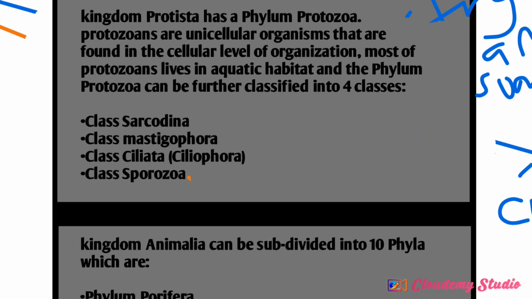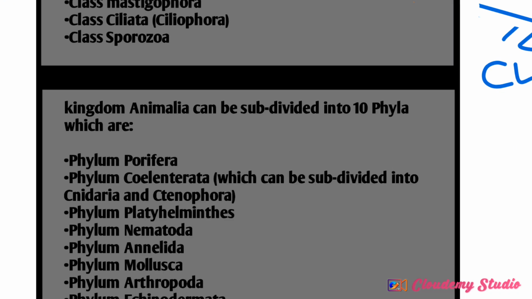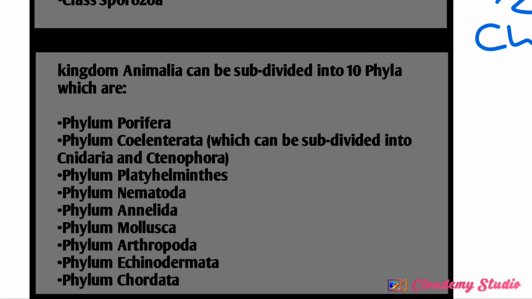Now, kingdom Animalia can now be subdivided into 10 phyla. We have the Porifera, the Coelenterata, and to master this, I can give you an acronym, and the acronym is PCP NAMAEC. That is Porifera, Coelenterata, Platyhelminthes, that is flatworm, the Nemathelminthes or Nematoda, Annelida, Mollusca, Arthropoda, Echinoderm, and Chordates.